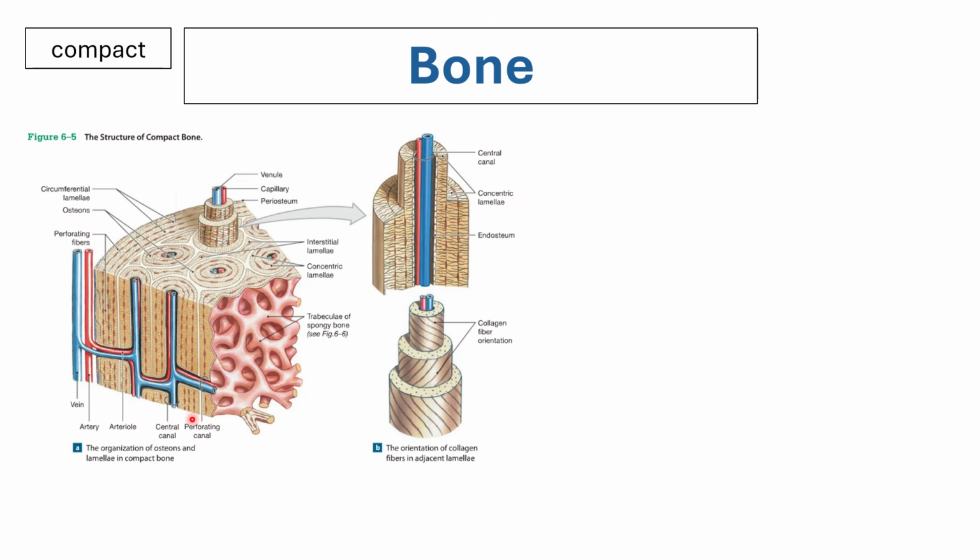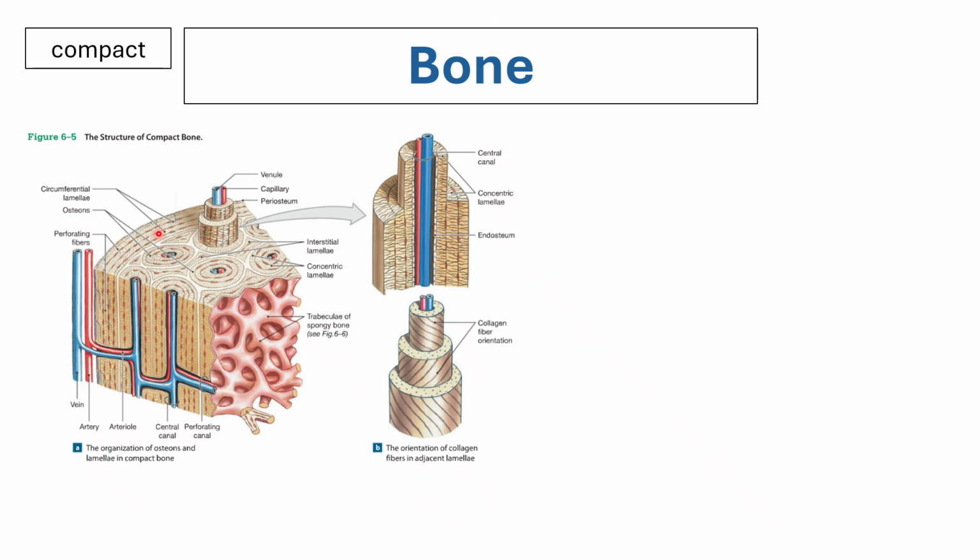Okay? For the formation of the solid part of the compact bone, you would have the osteon system. So you would have your osteons. That's the building block of your compact bone. These osteons are usually circumferential. There is a concentric formation of your compact bone. And then you would also have your interstitial type, which is the in-between of these osteons. These interstitial lamellae are irregularly placed because usually they are the product of remodeled osteons, so that's why they look like that.